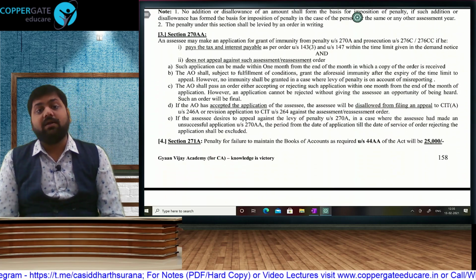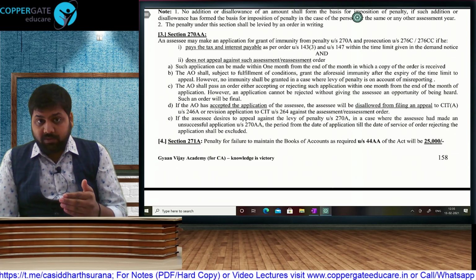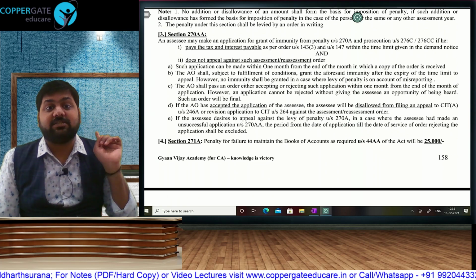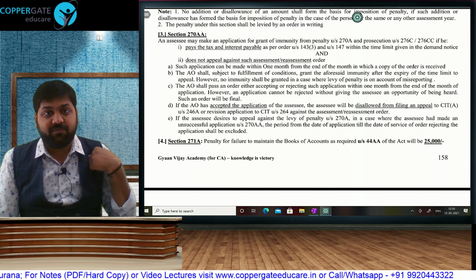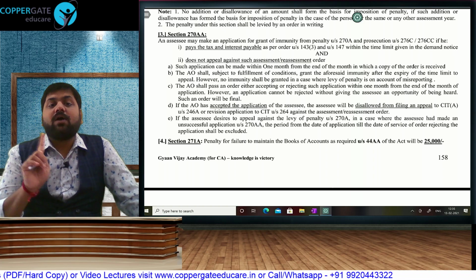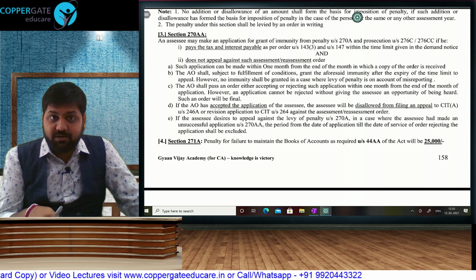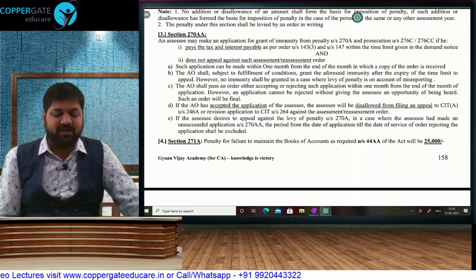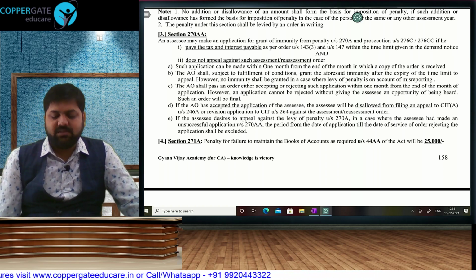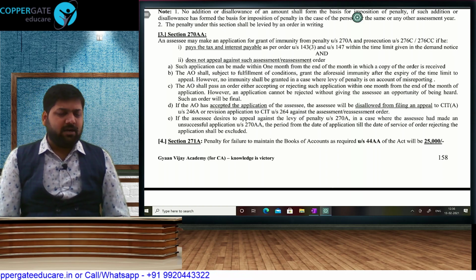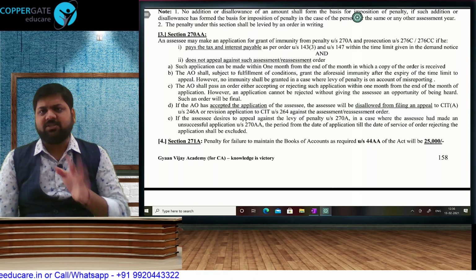In 270AA, you can request for waiver. If that application is accepted, that means no penalty, but the condition is that the assessment is final. Then tax, as per what we have decided, we will not levy penalty. And if this is rejected, you can't appeal against the rejection, but you can appeal against the tax liability. So if your tax gets reduced, automatically penalty will get reduced, but the rejection is not appealable. After you learn the calculation under 270A, in any of the other sections, there is no calculation.